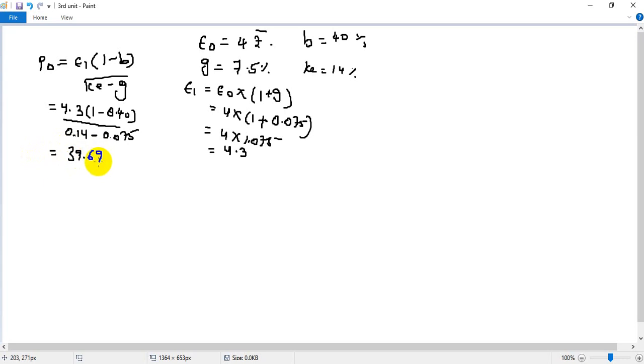This is how you are supposed to do. I hope it is clear to all of you. It's very simple. He'll give you the information of the current earnings of the current year, next year, at the end of the year. E1 is nothing but the earnings at the end of the first year. So this is how you are supposed to do the problem.